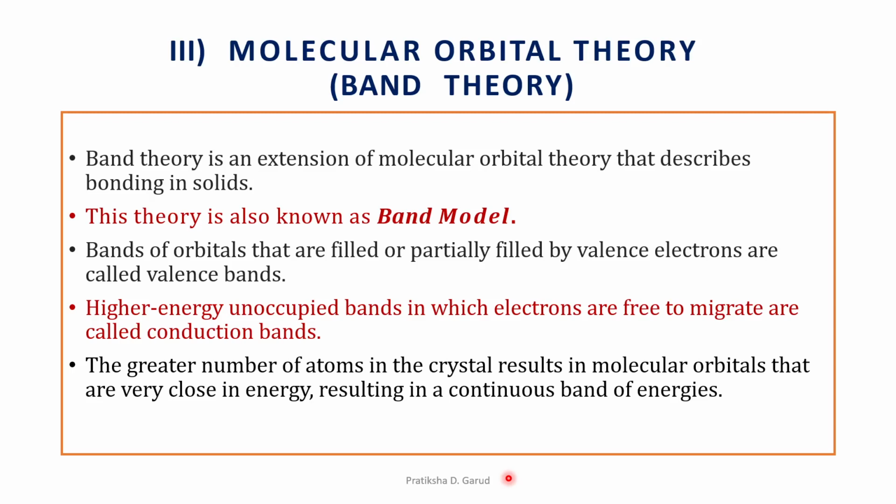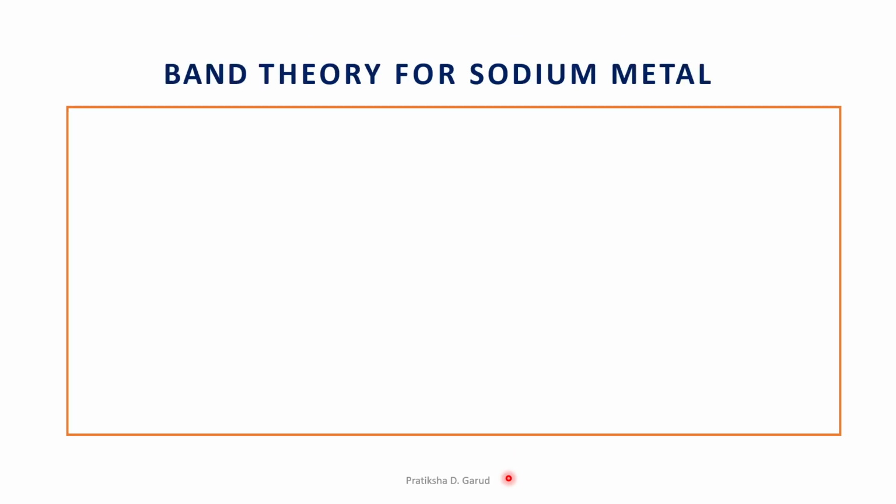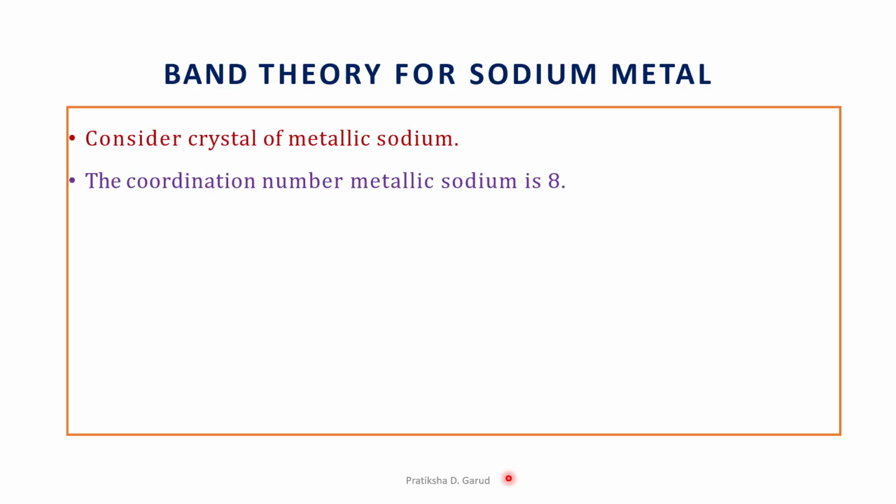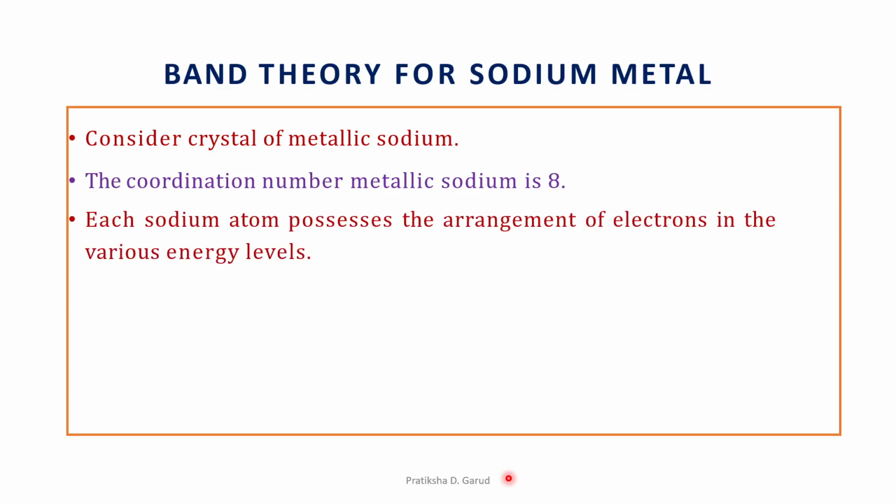So let us explain this band theory by taking an example. The band theory for sodium metal. Let us consider the crystal of metallic sodium. The coordination number of metallic sodium is 8. Each sodium atom possesses an arrangement of electrons in various energy levels. Let us see these energy levels.